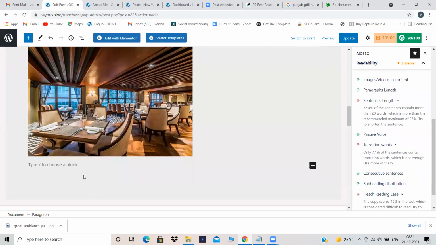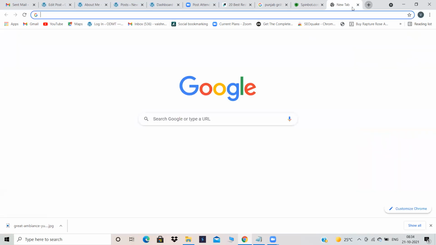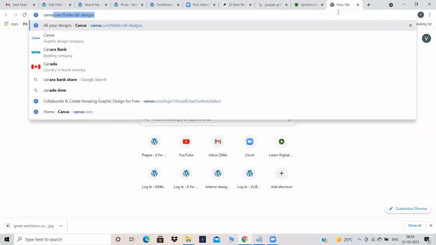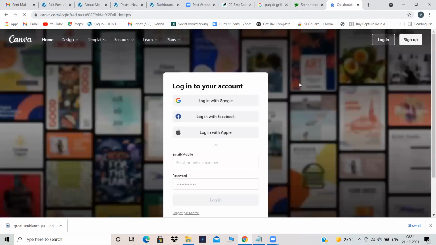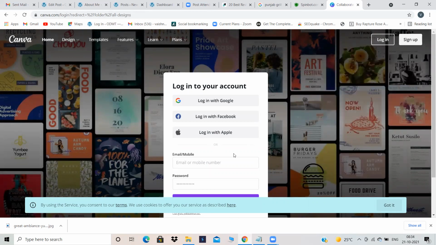There are so many images there. Generally we use Canva to create Google ads and all. It is a very good app. You need not get the correct restaurant images.